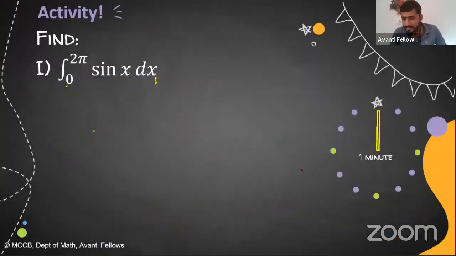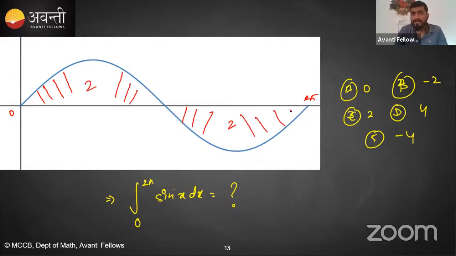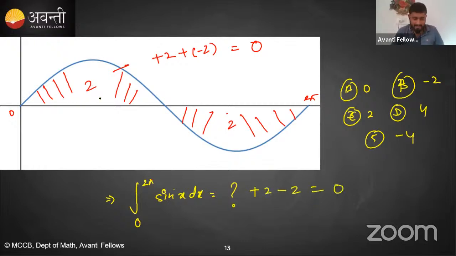Yes, correct, Anuj. So first of all, we have already discussed the area of this loop. The area of this loop is 2 and the area of this loop is 2. Okay, and I'm talking about from 0 to 2 pi, which means the total algebraic area. This area will be considered with plus 2 and this area will be considered with minus 2. So your answer should be plus 2 minus 2, which means 0. If you add them, you will get 0.